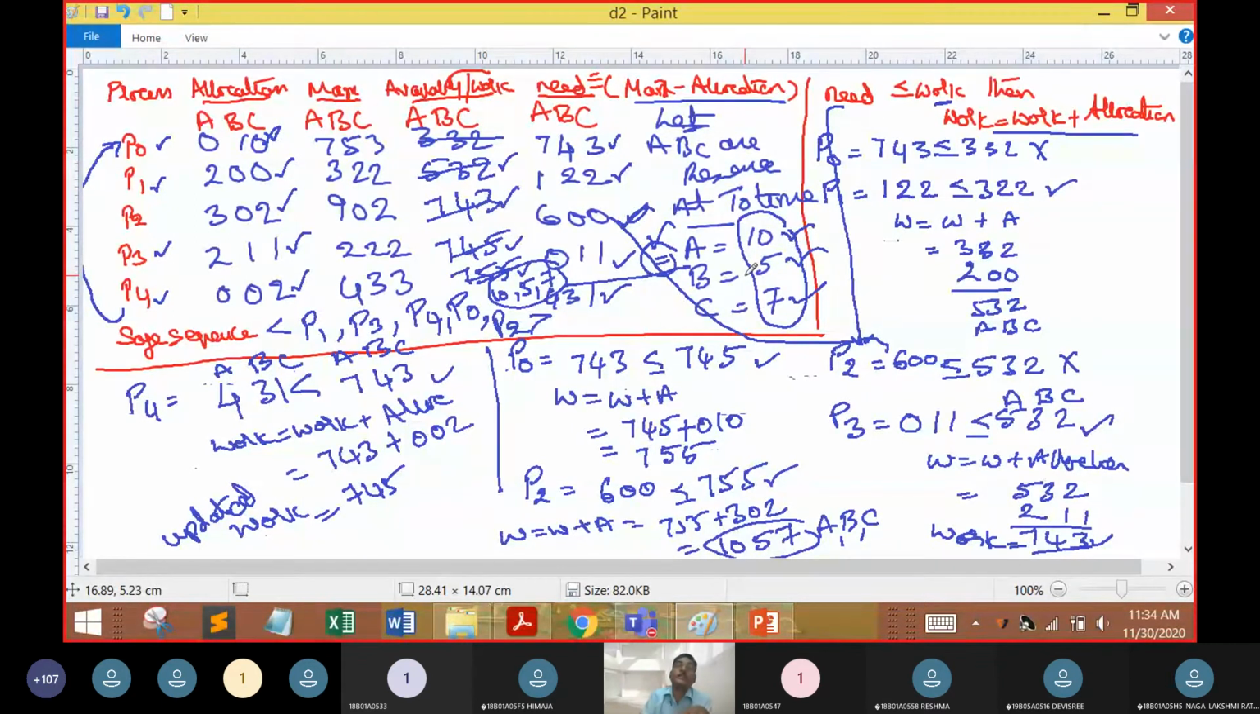What are the components of a safety algorithm? The components are maximum, allocation, availability and need. How do I compute the need? Need is equal to maximum minus allocation. How do I check whether need is fulfilled or not? Need is less than or equal to work. How do I assign the new work? Work is equal to work plus allocation.